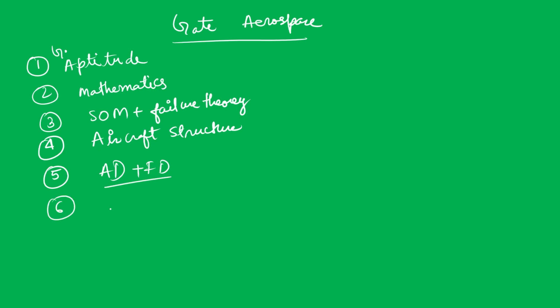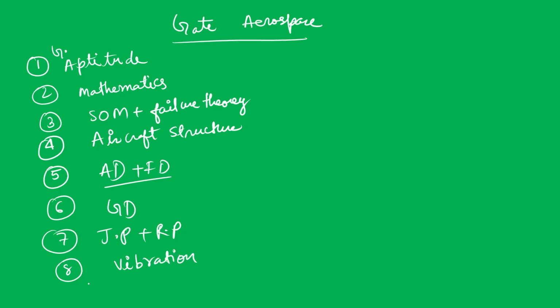Then there is gas dynamics, then jet propulsion and rocket propulsion, and then vibrations. After vibration there is space mechanics, and after space mechanics there is aircraft performance, and then another subject, aircraft stability.